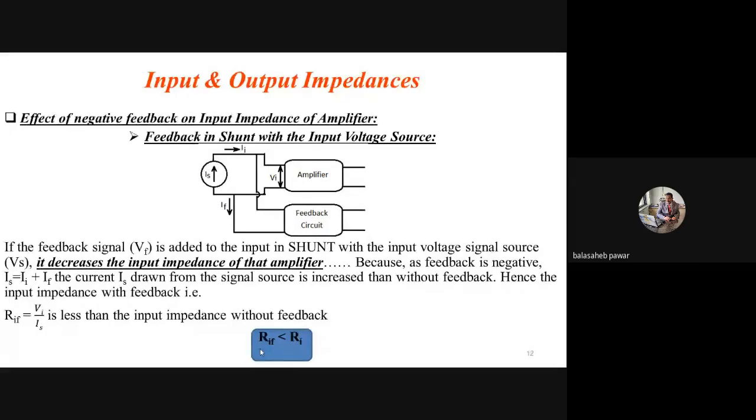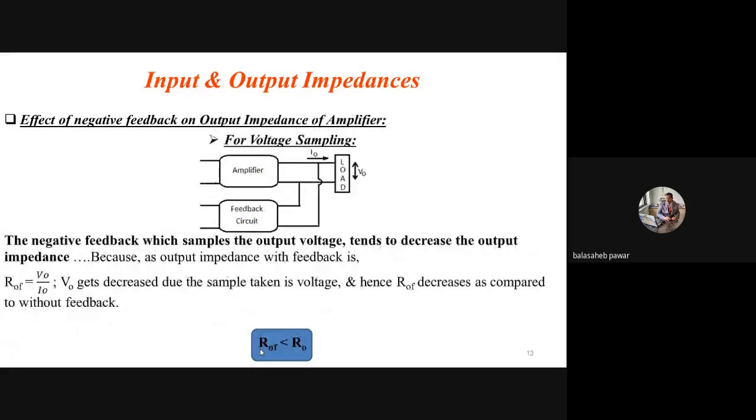Is it clear? And from the next lecture, we will see the effect of negative feedback on the output impedance of that amplifier. Again, there are two types of sampling, either voltage sampling or current sampling. Depending on that, what will be that basic amplifier, and at this stage I will say the output impedance also gets improved by using negative feedback, if there is voltage type of sampling as well as current type of sampling.